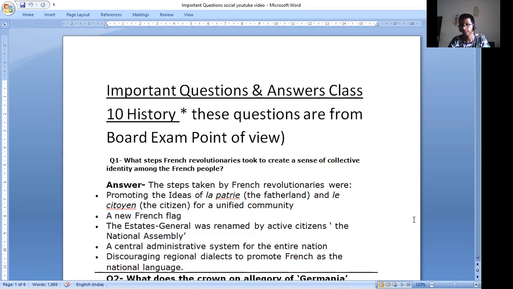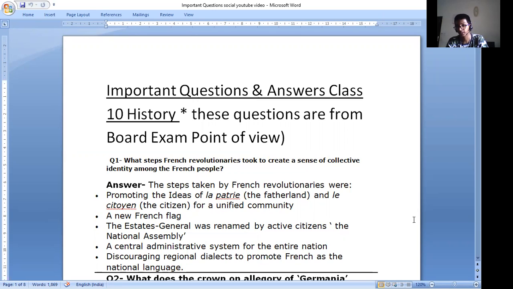So let's start. Answer: The steps taken by French revolutionaries were promoting the ideals of La Patrie, the fatherland, and Les Citoyens, the citizen, for a unified community. A new French flag was established, replacing the royal standard.